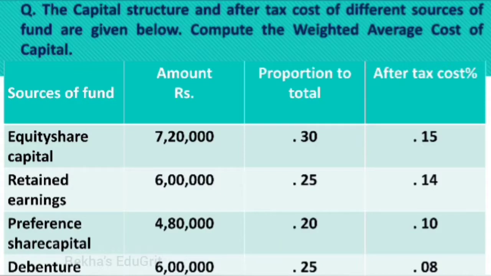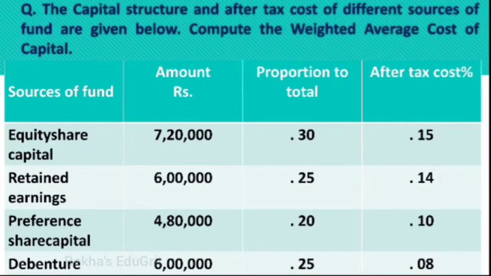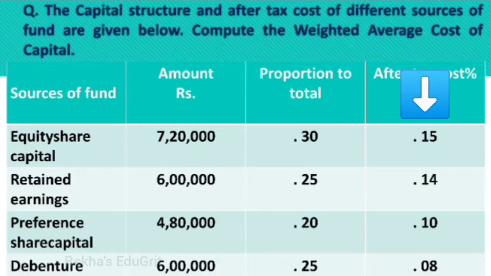So this is done if suppose the proportion to total is not given. But in this question it is given. Then after tax cost percentages have been given. For equity share capital it is 0.15. For retained earnings it is 0.14. Preference share capital 0.10. And for debenture it is 0.8.